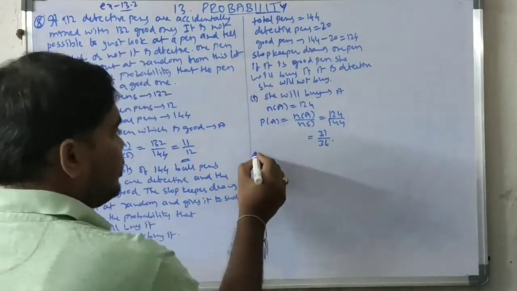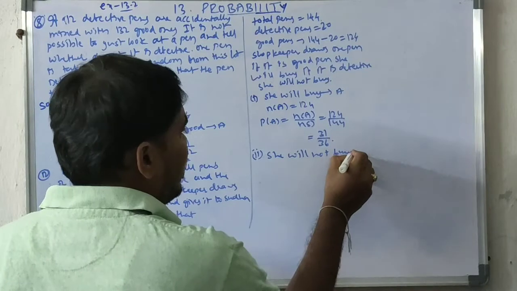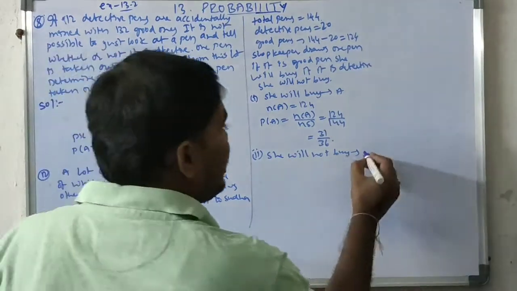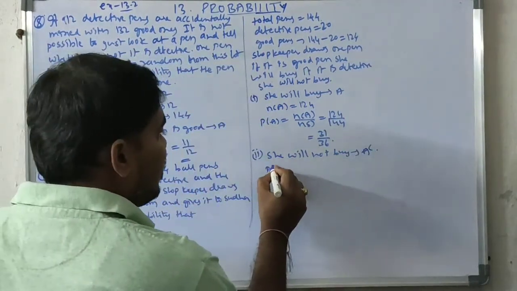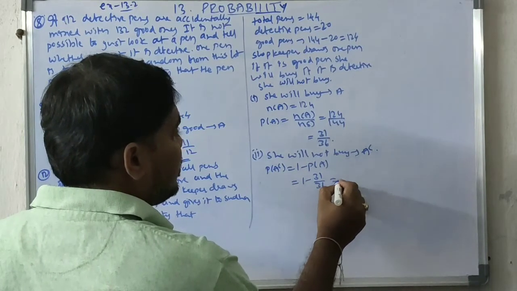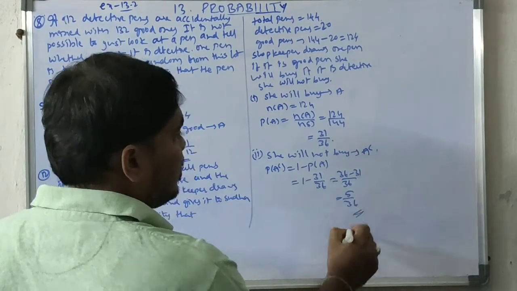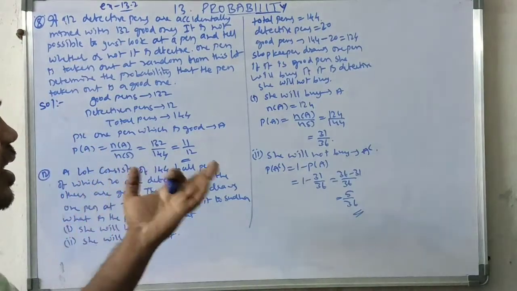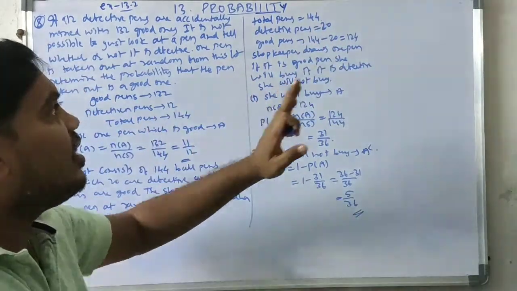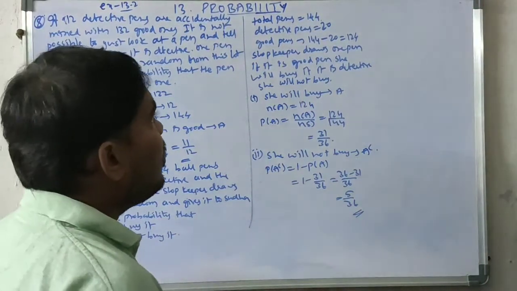Second, she will not buy. She will not buy means it is a defective pen, so it is the complement of the good pen. That is A complement. P of A complement equal to 1 minus P of A, that is 1 minus 31 by 36, which is 36 minus 31, equal to 5 by 36. So 5 by 36 is the probability that she will not buy. Or else 20 by 124, cancel with 4, 5 by 36 only.